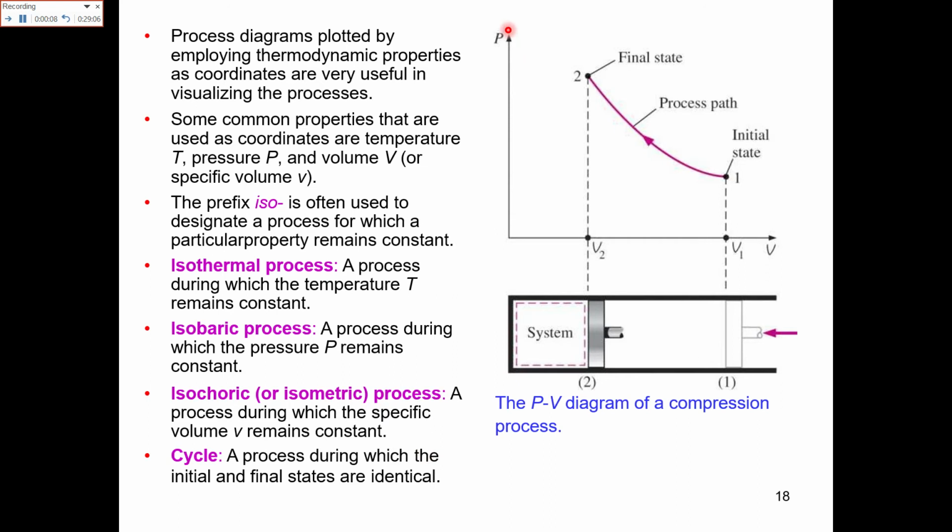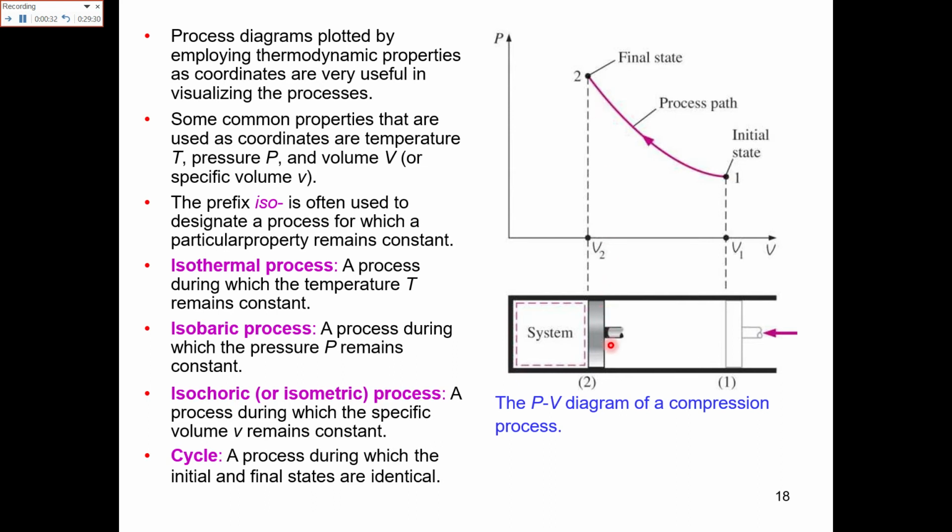Now here is a pressure-volume diagram and there are the states of the system. This is the initial state, this is the final state, and this is the process path. Here you can see that when there is a compression process, you are compressing a gas inside the cylinder, you are reducing the volume and you are increasing the pressure.